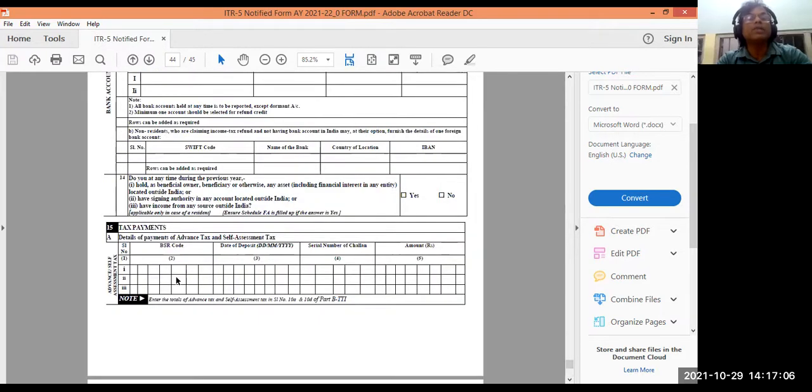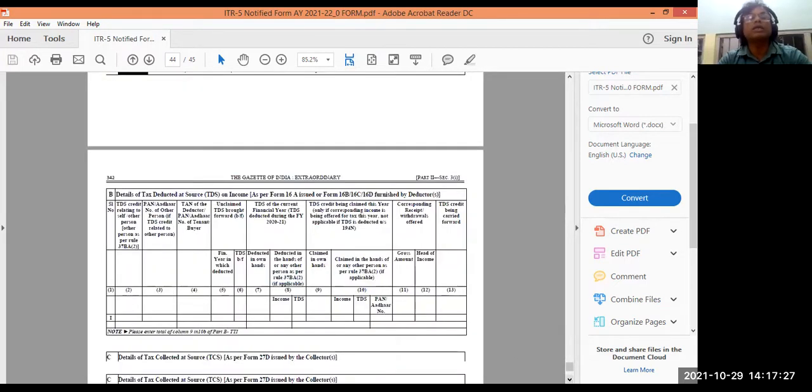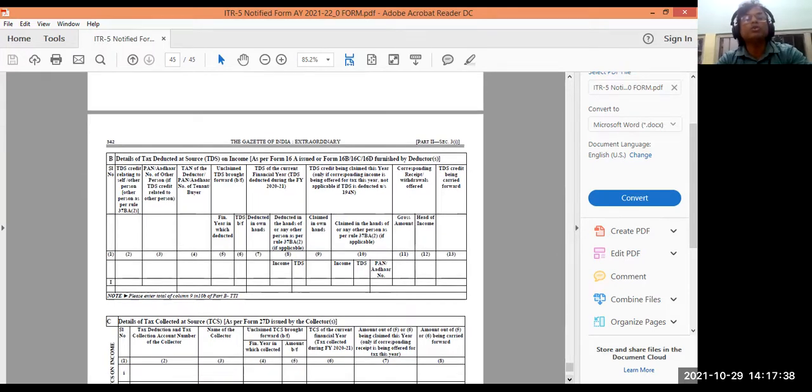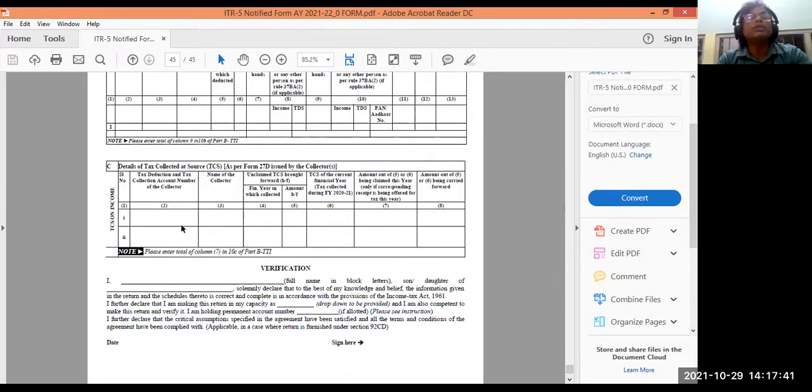Then tax payments: how much tax you have already paid, how much tax is payable, and how much refund is receivable by you. All these things, details of payment of advance tax and self-assessment tax. Advance tax, self-assessment tax, whatever you pay, those things will be recorded here. In business, there are self-assessment tax or advance tax. Those you have paid will be coming here. There may be TDS, tax deducted at source. If there is tax deducted at source, you have to record the details here, because these are going to reduce your tax liability.